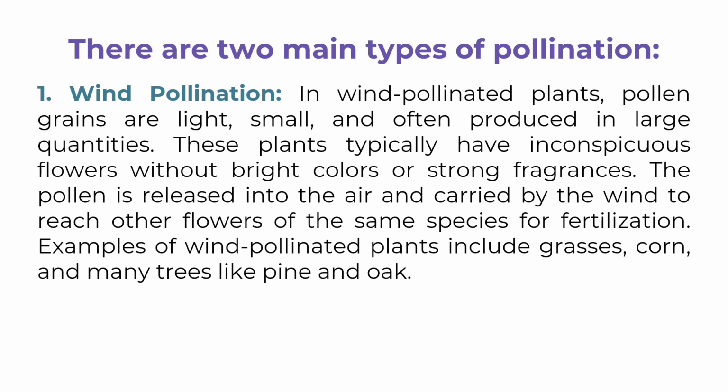1. Wind pollination. In wind-pollinated plants, pollen grains are light, small, and often produced in large quantities. These plants typically have inconspicuous flowers without bright colors or strong fragrances. The pollen is released into the air and carried by the wind to reach other flowers of the same species for fertilization. Examples of wind-pollinated plants include grasses, corn, and many trees like pine and oak.